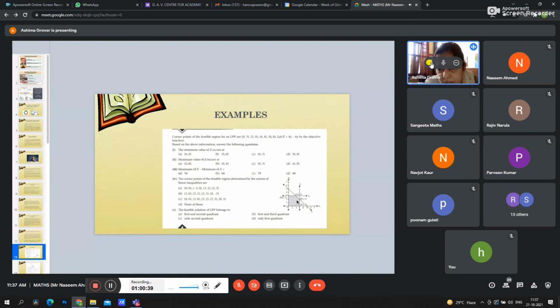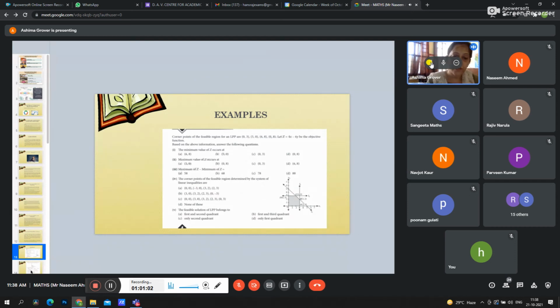3, 0. This point is 3, 2. And this point is 2, 3, and another one is 0, 3. Because there is no negative, so this part is wrong. A option is also false, and B option is also false, because we don't have any negative; it is only in the first quadrant.